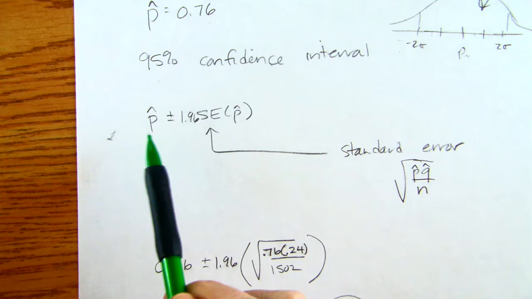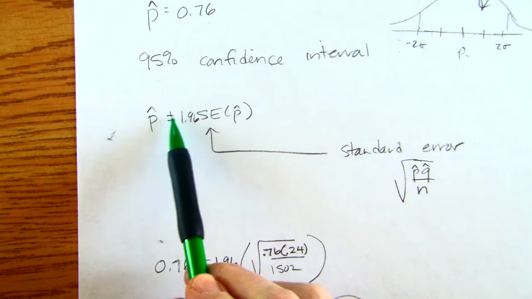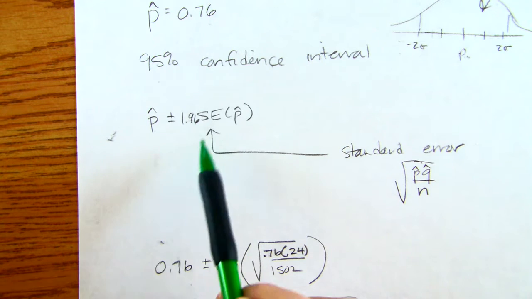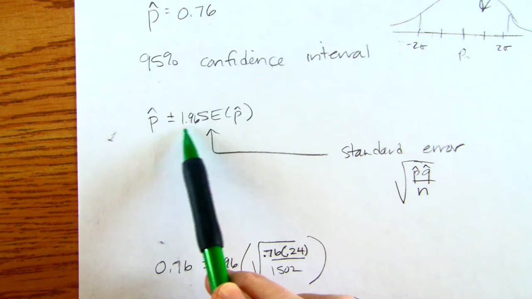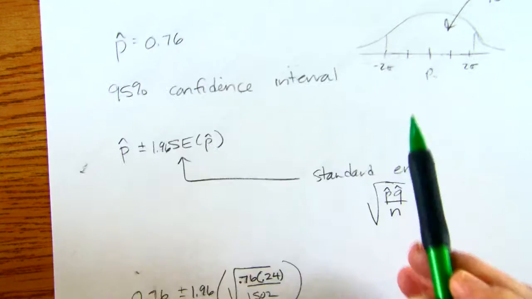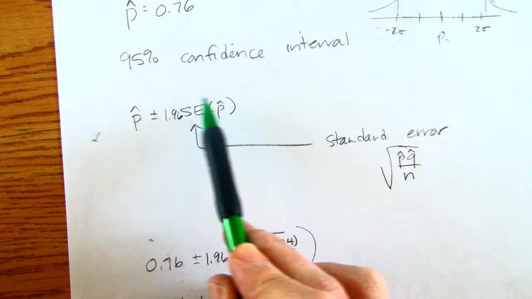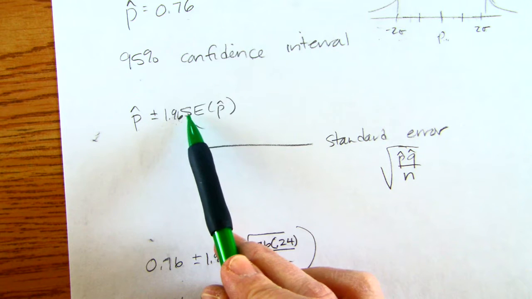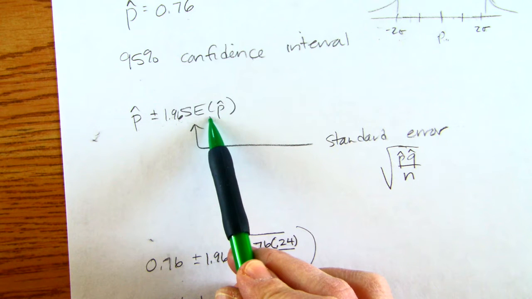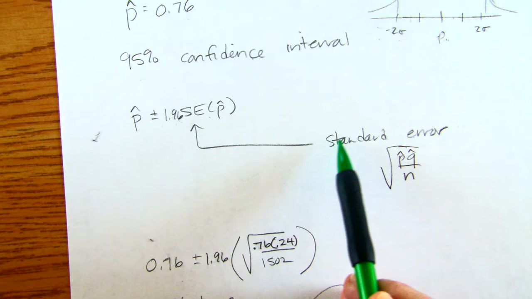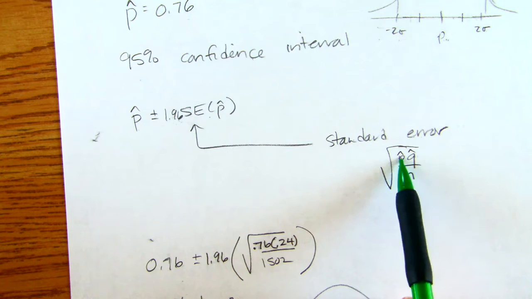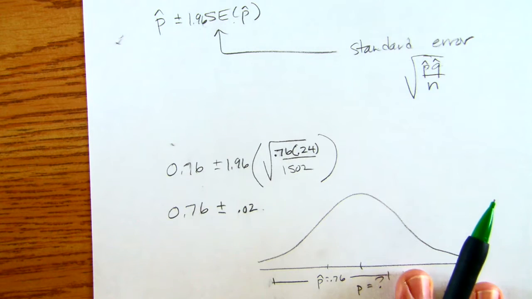So we take our sample proportion, and we're going to add or subtract to it, plus or minus. Not quite 2, it's only 1.96 really. I have the 2 up here to capture 95%. And again, that's the number of standard deviations away. So we have to multiply by the value of the standard deviation, or in this case, the standard error, because we're using our sample proportions.